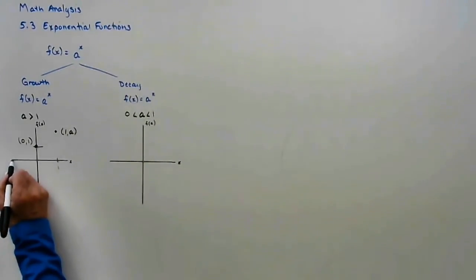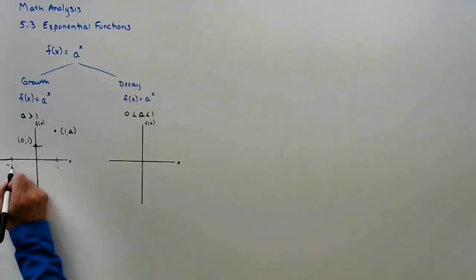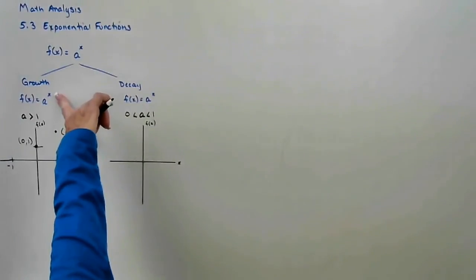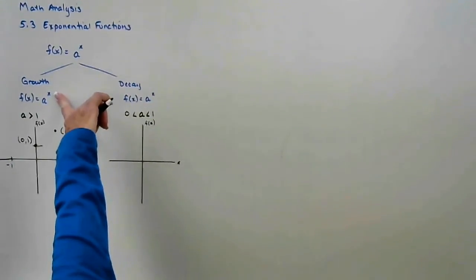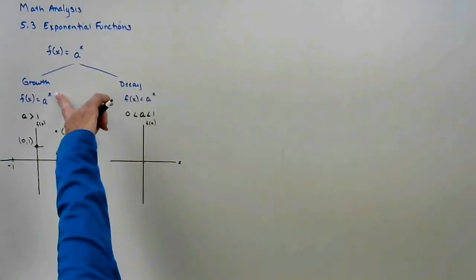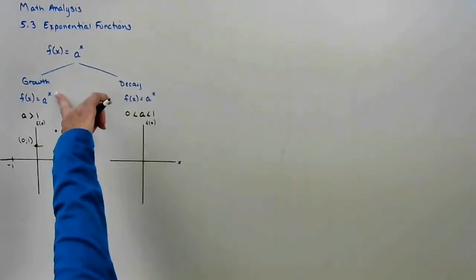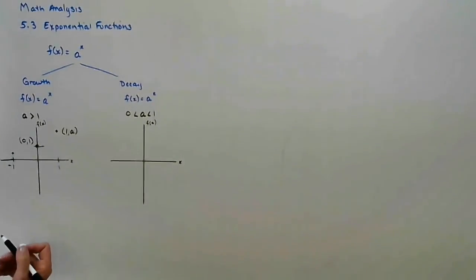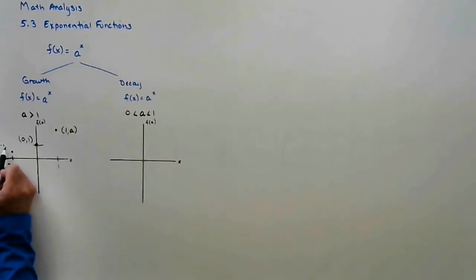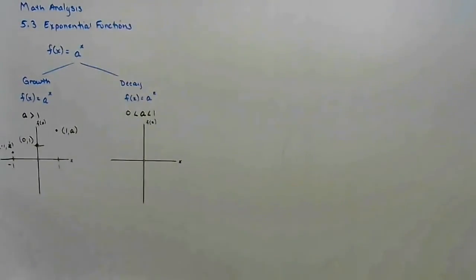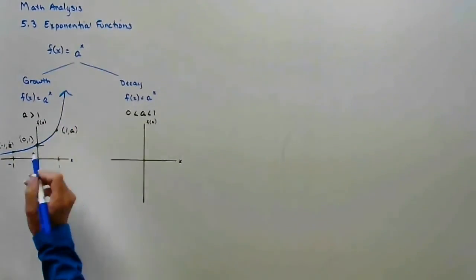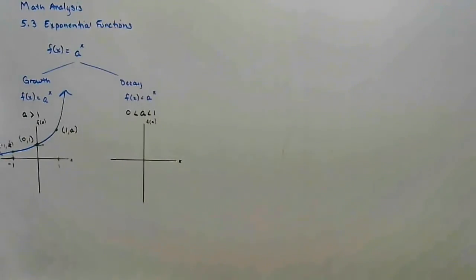And then think about what happens if I put a negative value in the exponent. A to the negative 1 makes it a fraction. A to the negative 2 makes it a fraction. A to the negative 3 brings it to the denominator and makes it a fraction. So this point would be the point negative 1, 1 over a. And what ends up happening is we end up with this growth passing through those 3 points.